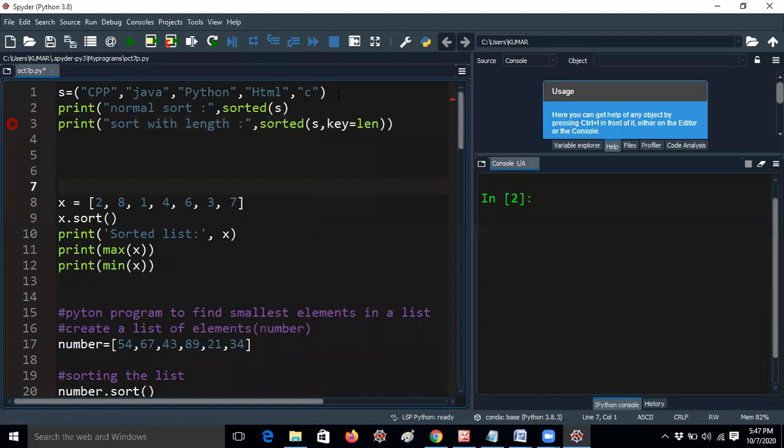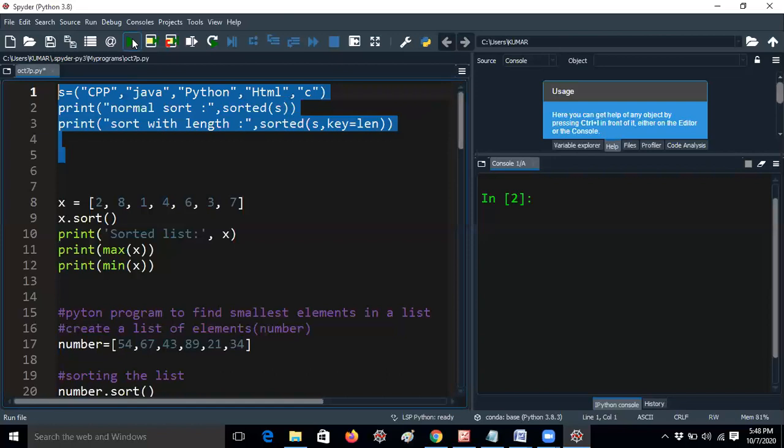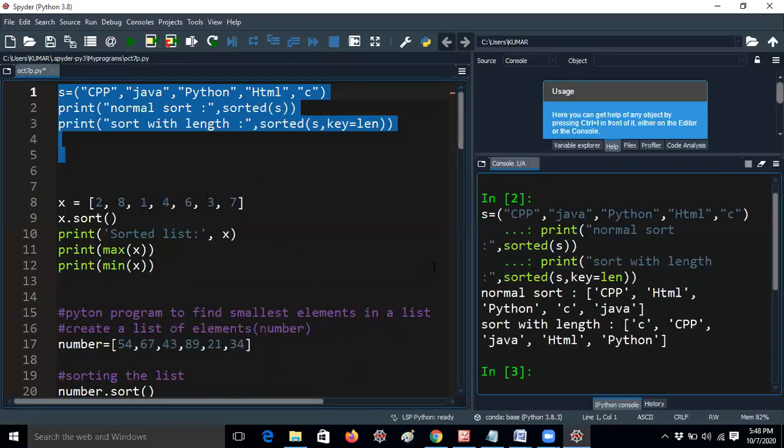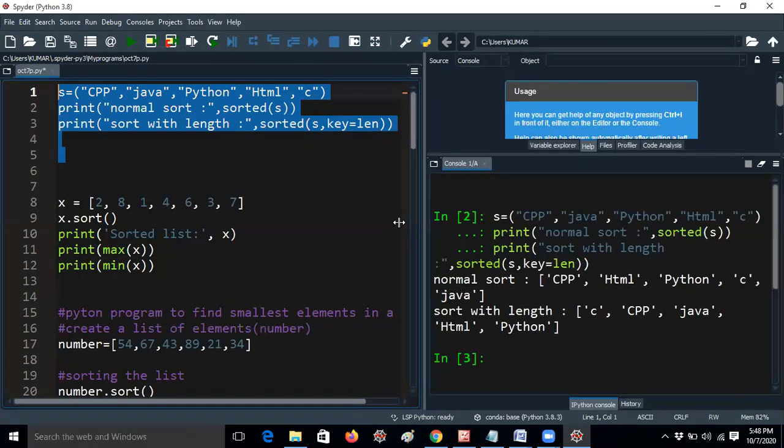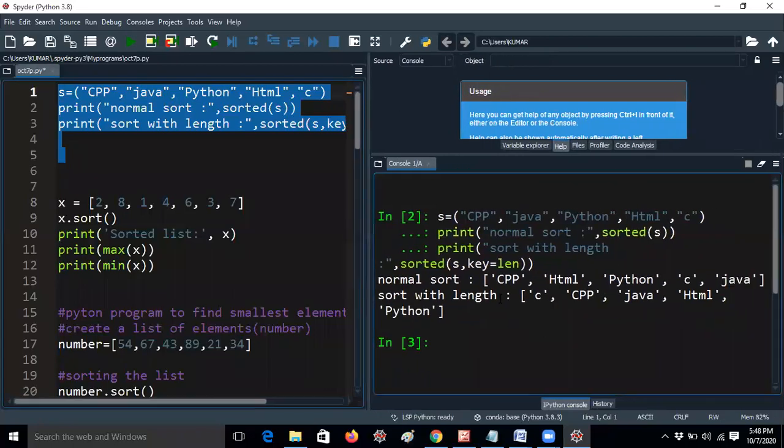Even though you are taking the elements in tuple format, the output will be in list format. Let me run this code. So it is getting the square brackets.